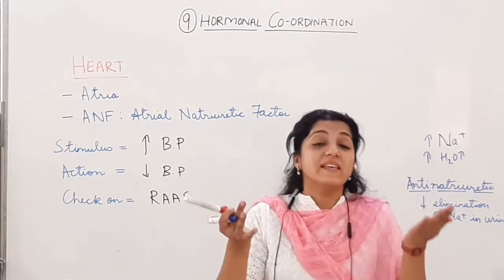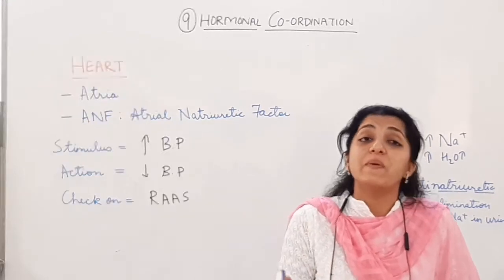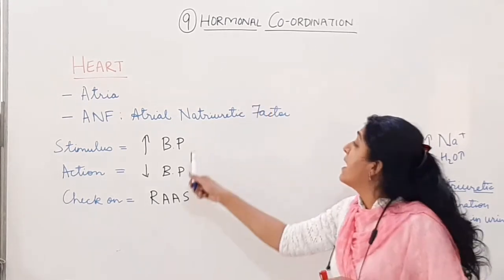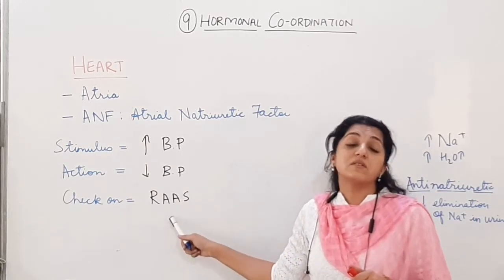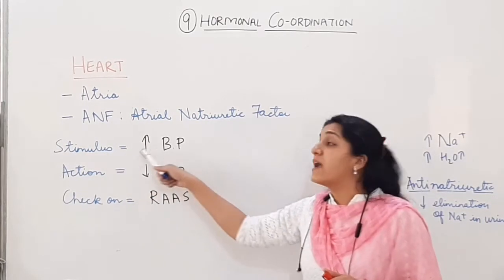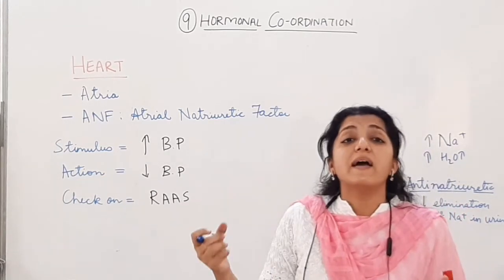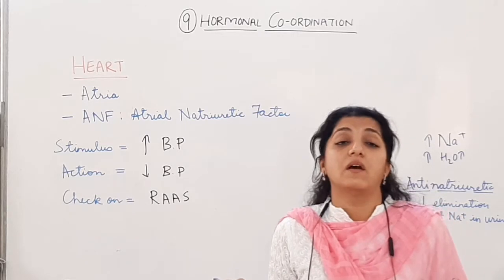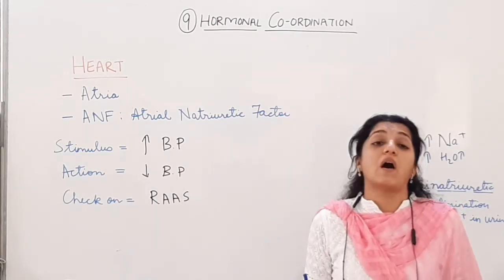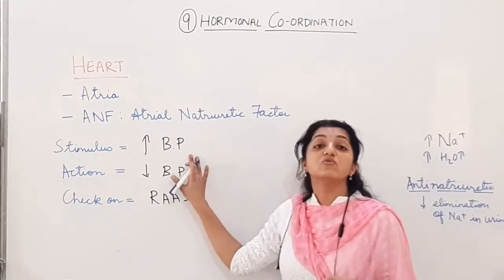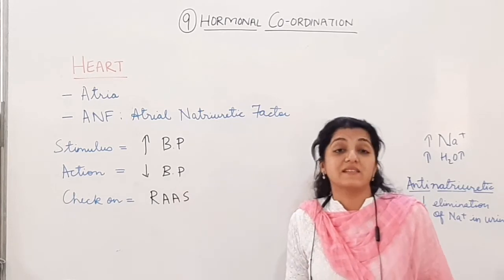एल्डोस्टेरॉन बीपी को रेज करने में हेल्प करेगा. हू इज गोइंग टू कीप अ चेक दैट बीपी एक्सेसिवली हाई नहीं हो जाए? ANF is going to keep a check on the renin angiotensin aldosterone system. So इसका stimulus होगा increased BP. This increased BP is going to be sensed by the atrial wall of the heart. It's going to sense this increased blood pressure in the vessels which are bringing blood to the heart. And it is going to decrease the BP. Action होगा BP को decrease करना.